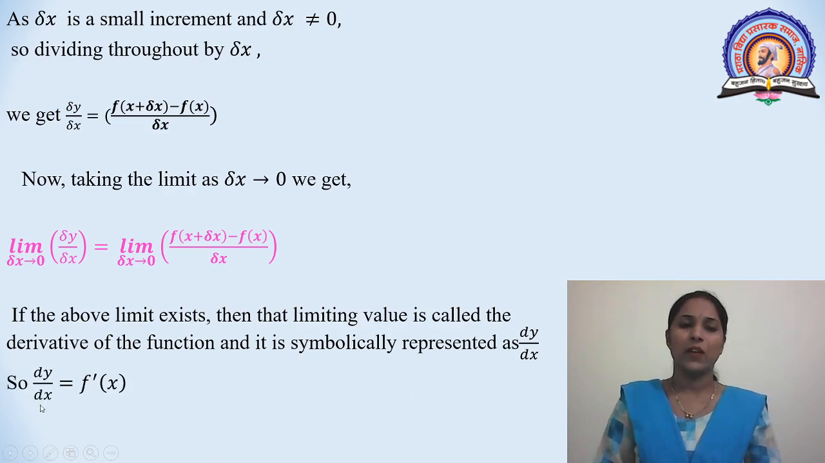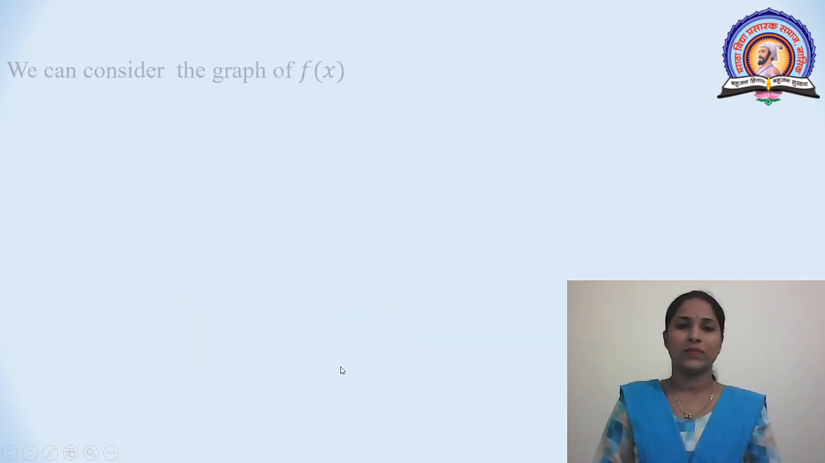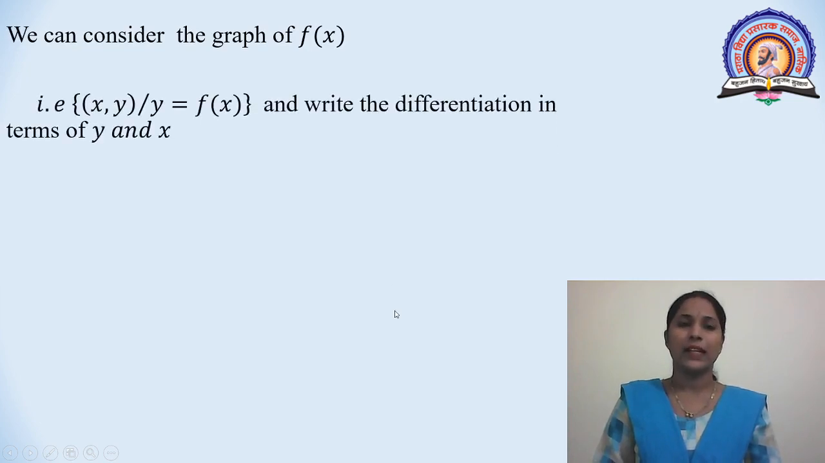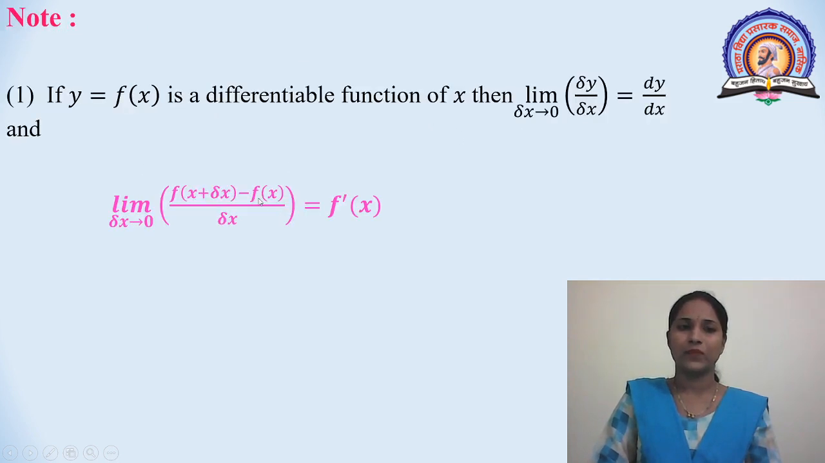So dy upon dx is equal to f dash x. Both symbols are equal. We can directly represent it by dy by dx or the notation f dash x. Both notations have the same meaning. We can consider the graph of f of x, that is the ordered pair (x, y) such that y is equal to f of x, and write the differentiation in terms of y and x.